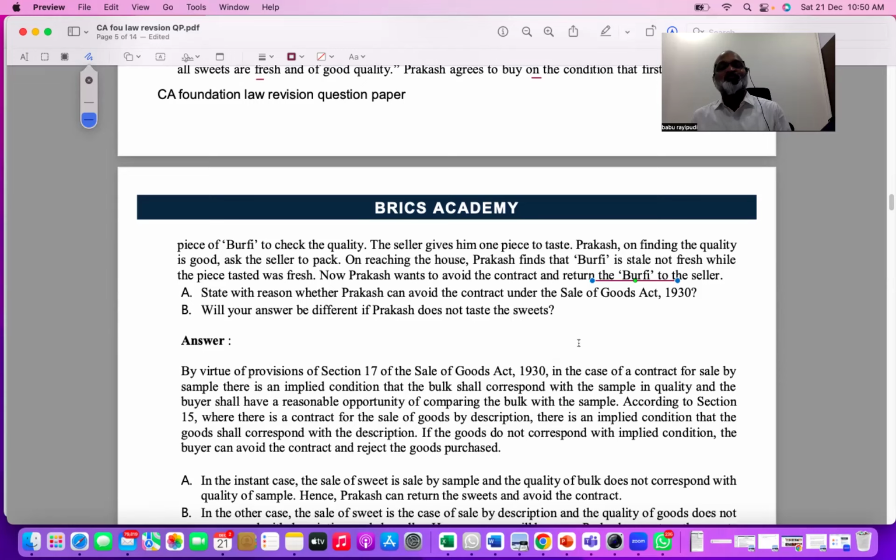In this example, the sample sweet was fresh, no doubt about it. So the remaining sweets delivered to the customer should also match it. A substantial portion of the sweets delivered should match the sample given. So that is the concept.